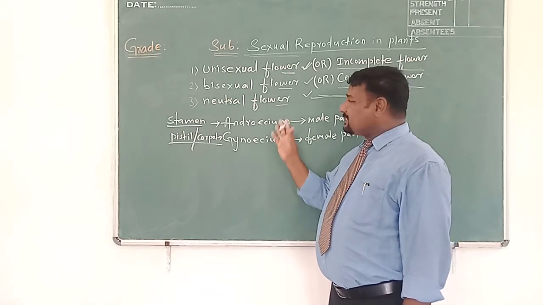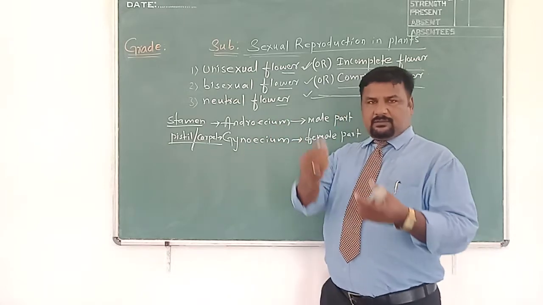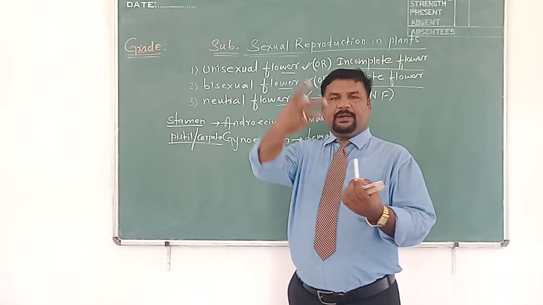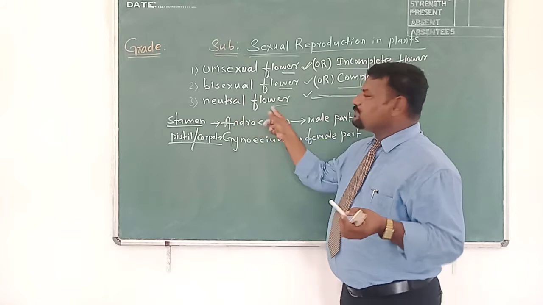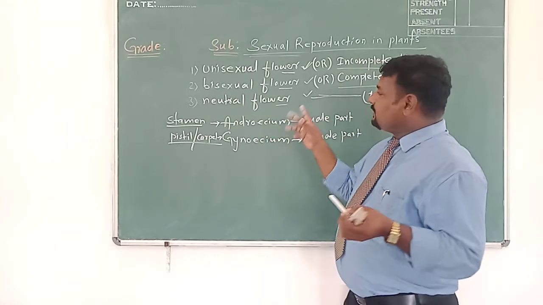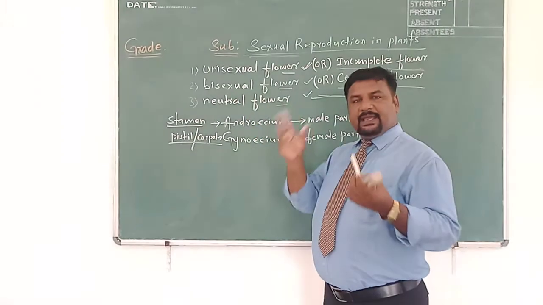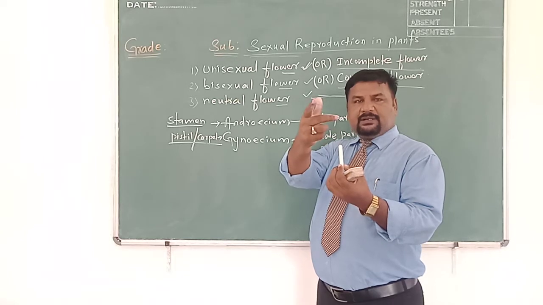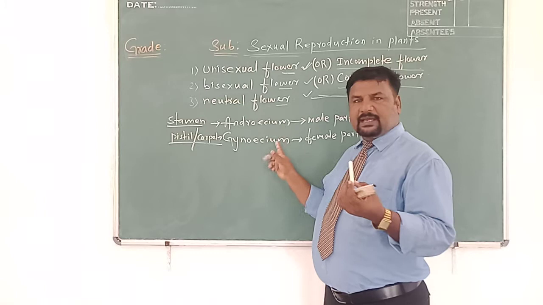Then what does the neutral flower possess? It possesses other accessory parts such as the long stalk down below the flower, the pedicel, above the pedicel the swollen part, thalamus, petals, sepals. These things only are present in the neutral flower, whereas male and female parts are absent. A bisexual flower, in addition to the accessory parts such as pedicel, thalamus, sepals, petals, will have male and female parts, androecium and gynoecium, both.